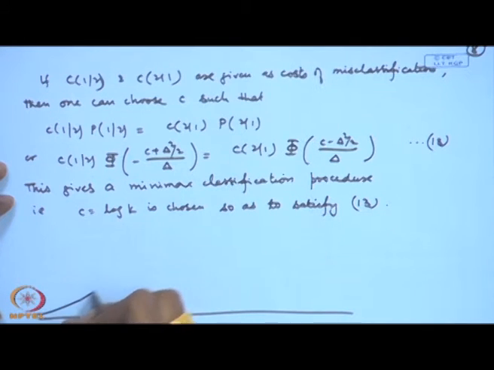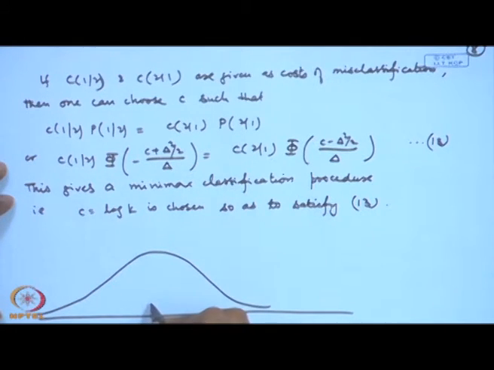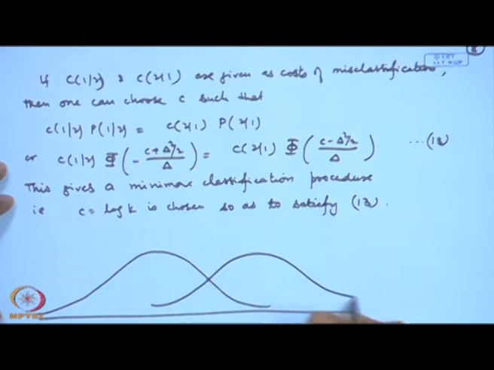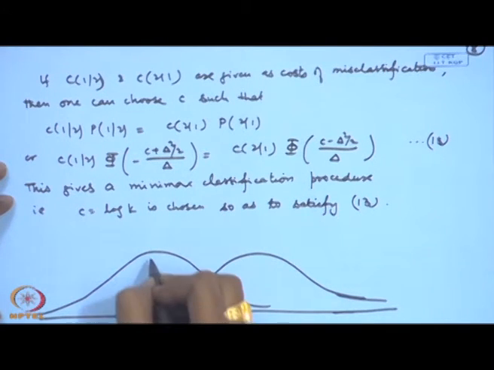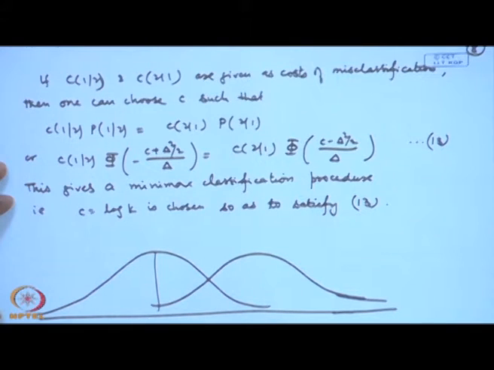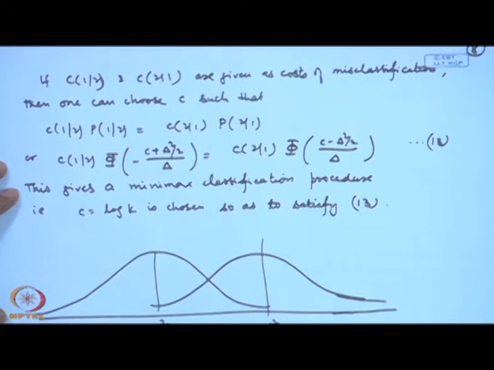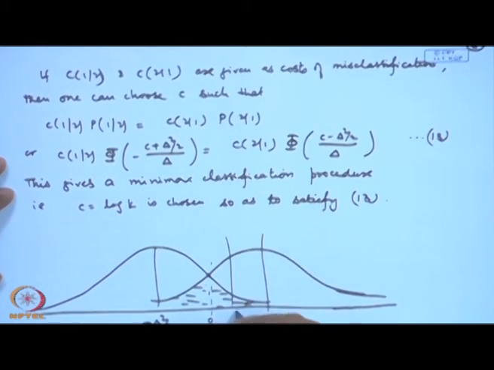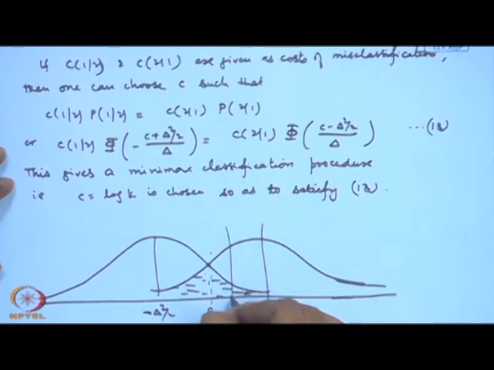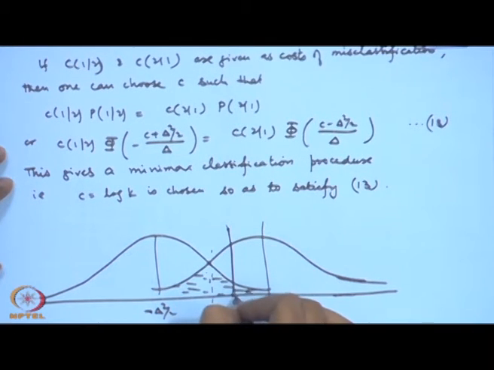See, this is the point minus delta square by 2, and this is the point plus delta square by 2. There will be some 0 here, say. So this is the gray area here, and C will be somewhere here. Maybe C is here, or it could be here, etc. So we cut off like this.